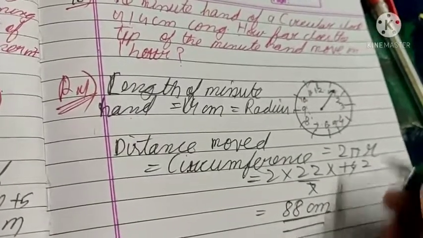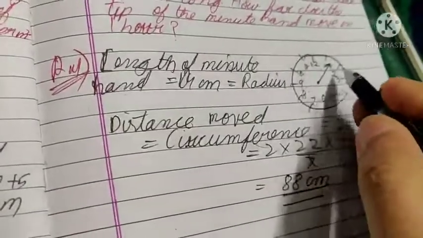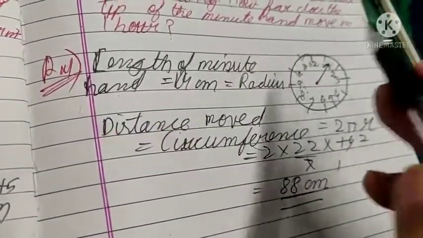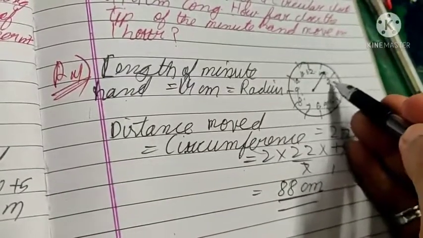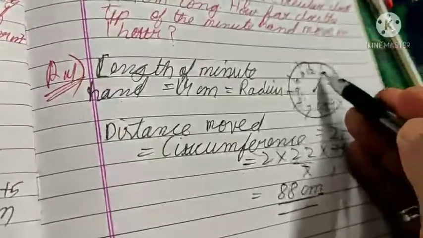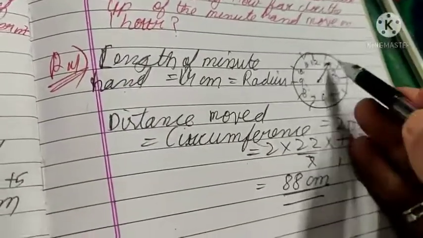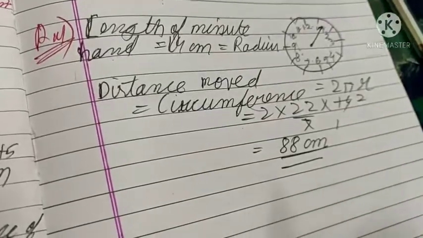So this is the distance covered by the tip of the minute hand in 1 hour as it completes one circle. Minute hand will complete one circle, that is, this will cover 60 minutes. 5 minutes, 10 minutes, 15 minutes, 20 minutes and so on. It will cover 60 minutes. So it will come back to this point, that is, it will complete one circle. So it will move 88 centimeters.